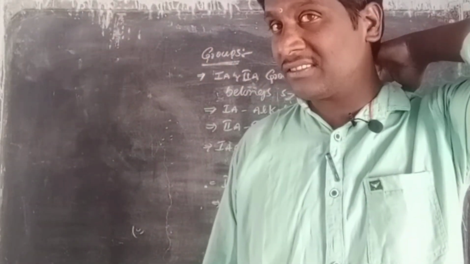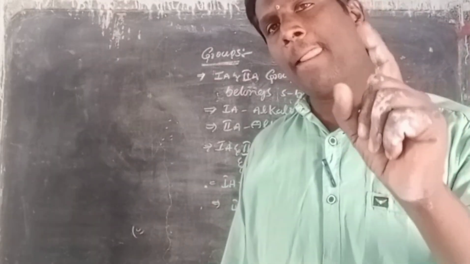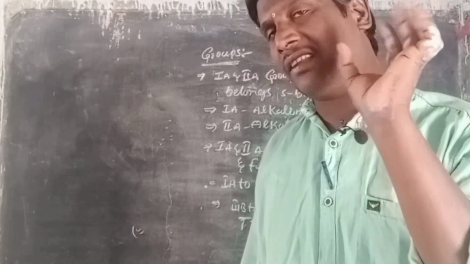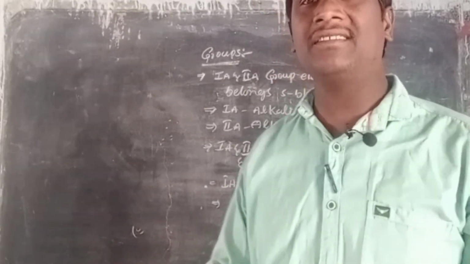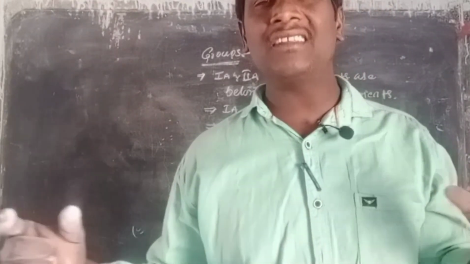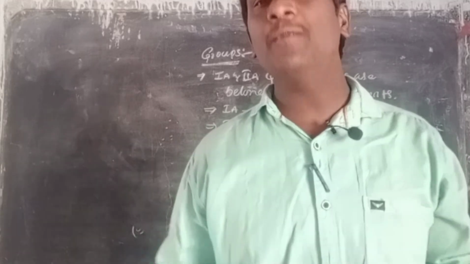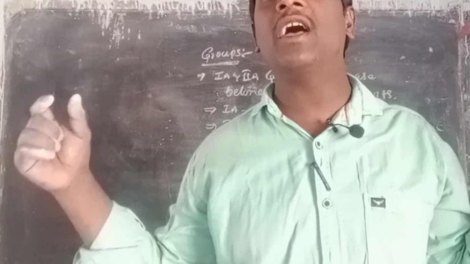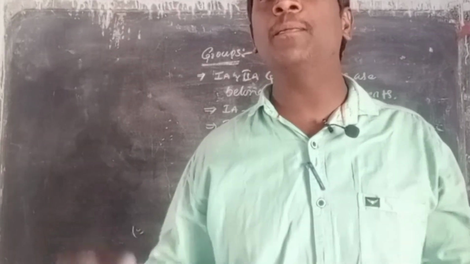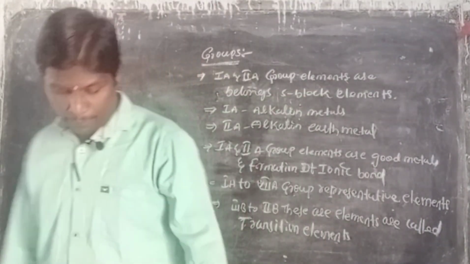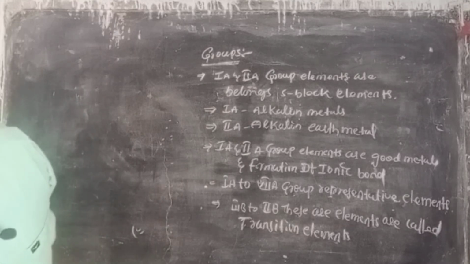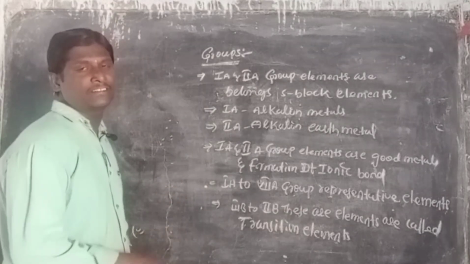What are those transition elements? The third B to second B elements are called transition elements. These transition or D block elements are placed between the S and P block elements.